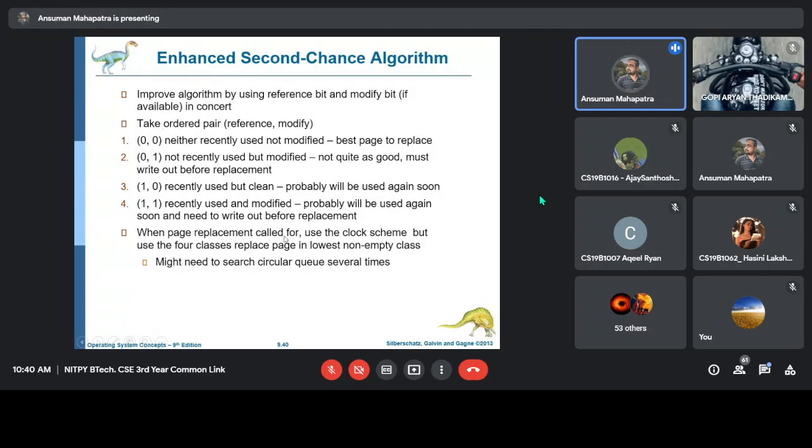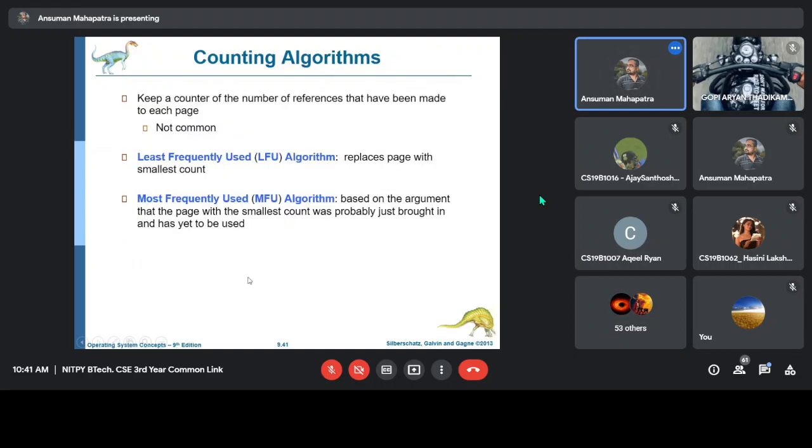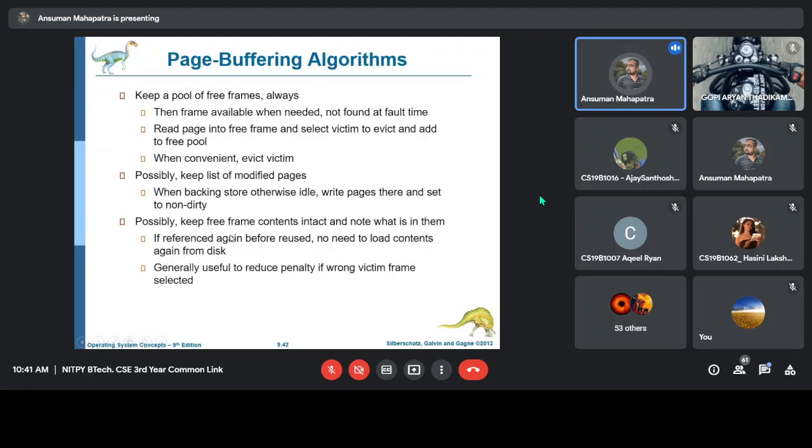So when page replacement is called for, use the clock scheme, but use these four classes. Replace the page in the lowest non-empty class, that means you have to give some priority to these four. Suppose you give lowest priority to this, then 2, then 3, then 4. Then replace 0 0, all the pages having 0 0 you can replace without any problem. One thing is, you might have to search the whole circular queue. This we have already seen.